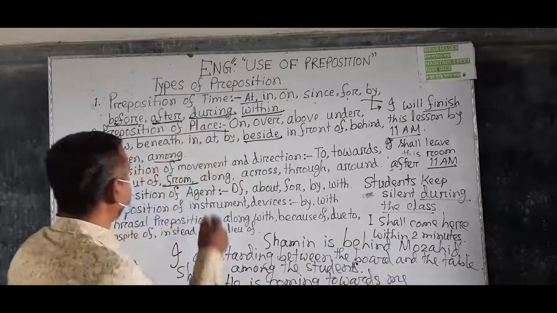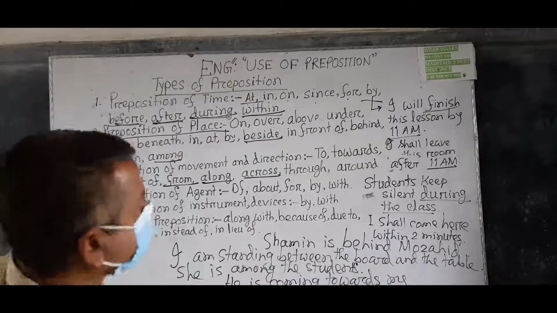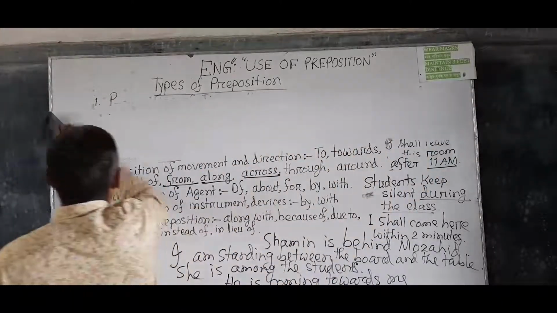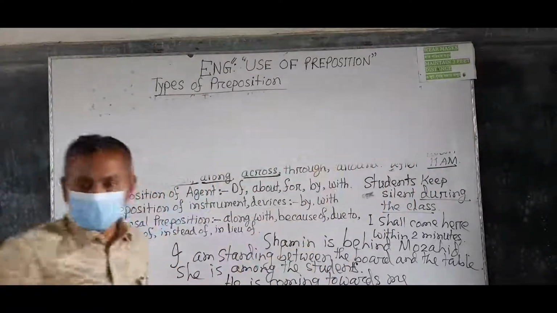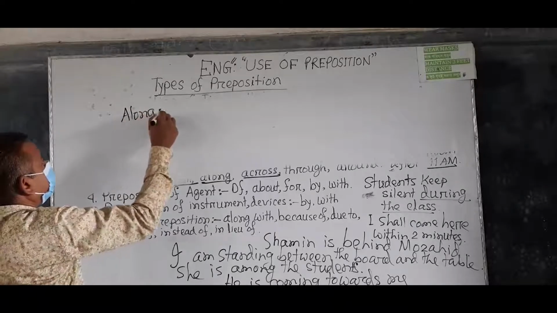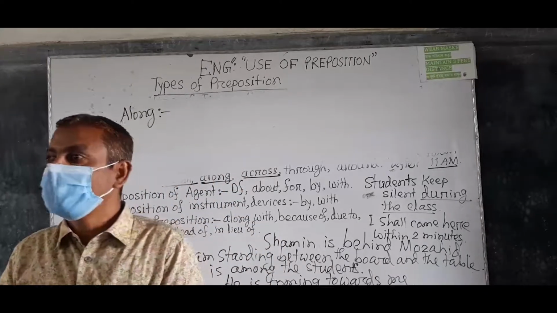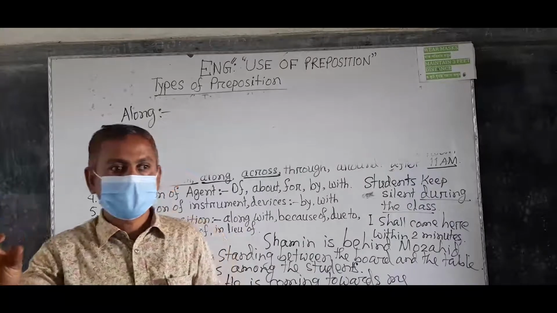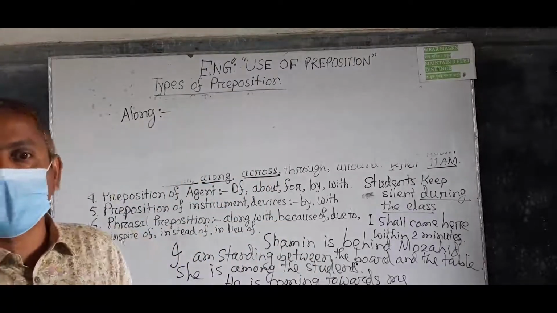Understand? So along and across are two important prepositions. You have to know the use of along and across. Along is a preposition of movement. Understand? It means a movement in one direction, in a line.